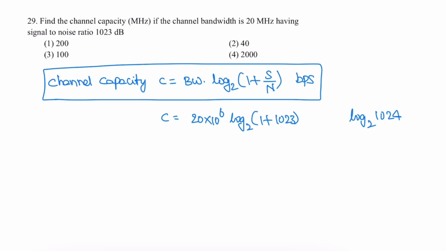So log base 2 of 1024 is 10. So 20 into 10 power 6 into 10 gives 200 megabits per second, that is 200 into 10 power 6 bits per second. Our channel capacity is 200 mbps. So the correct option is 1.